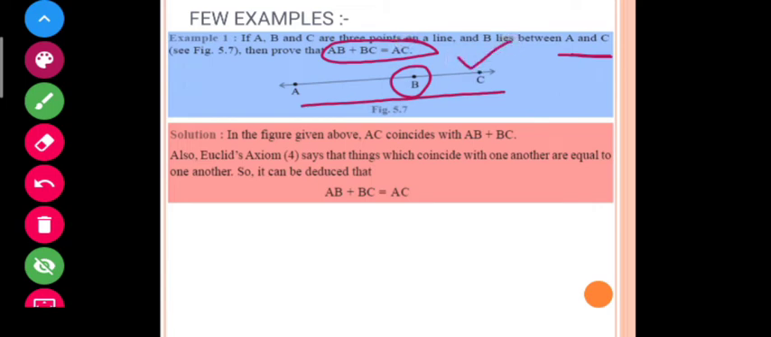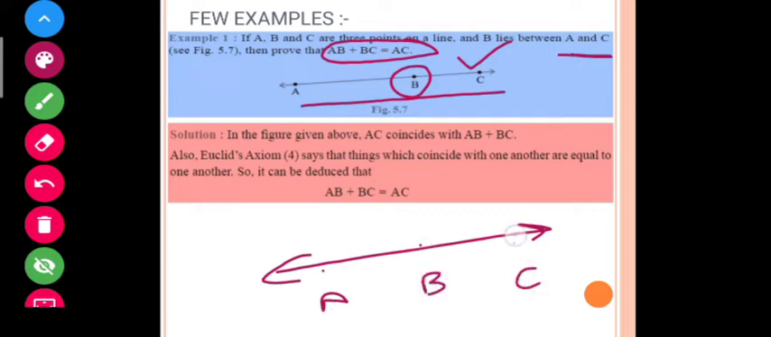But you have to remember that you have to solve these questions with the help of axioms and postulates that you have done before. So students, you have to prove what? AB plus BC here. So let us see which axiom I have used here. Things which coincide with one another are equal to one another.